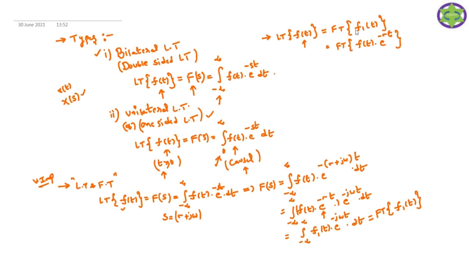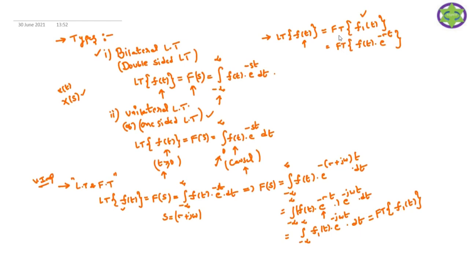Clearly observe the meaning of this statement. How can you get the Laplace transform of f of t? If you want the result of the Laplace transform of f of t, you should perform this operation. What is this operation? It is nothing but the Fourier transform of f1 of t. So if you perform the Fourier transform of f1 of t, you get the Laplace transform of f of t. Now we will recall one important note.